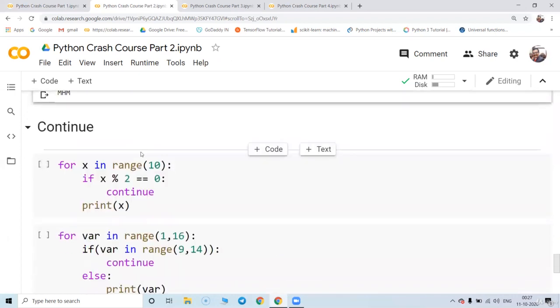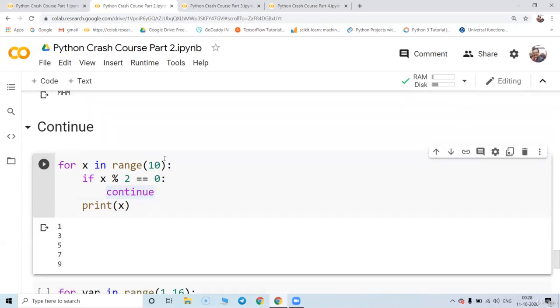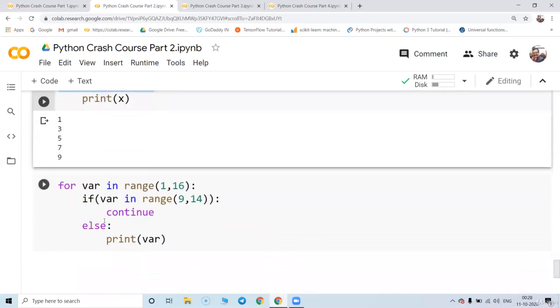Great. Now coming to the continue. In the continue, suppose the condition is satisfied, then you will not come out of the loop. You will be continuing the loop itself. So that is basically called a continue. Here I'm taking the value from 0 to 9, and if the value is divisible by 2, it is not printed because it hits the continue statement. So all the odd values will be printed.